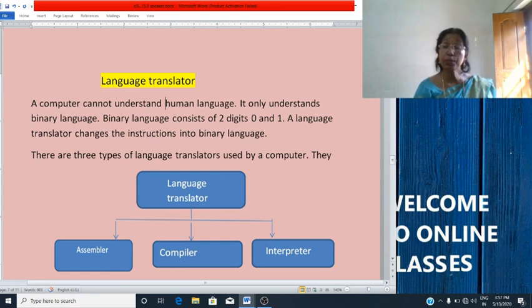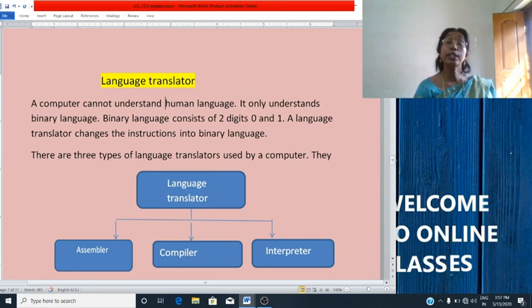Now, what is an interpreter? Interpreter is also a translator. It converts the program written in high-level language into machine language. The only difference between compiler and interpreter is that the interpreter translates the program line by line, then it executes it.